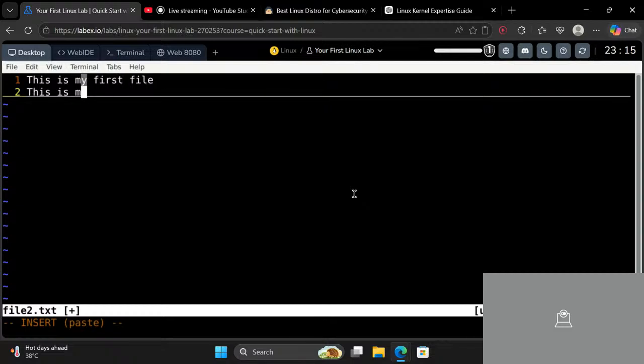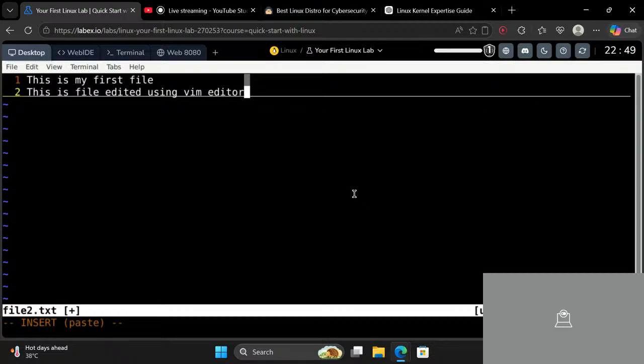This is my, sorry. So this is a file edited using the vim editor. So now I have written something here. Now in order to save it, I need to first go to the normal mode, and then I have to type something.